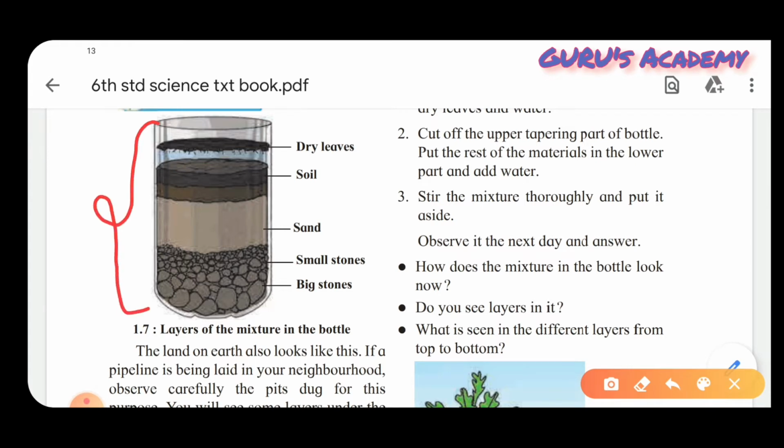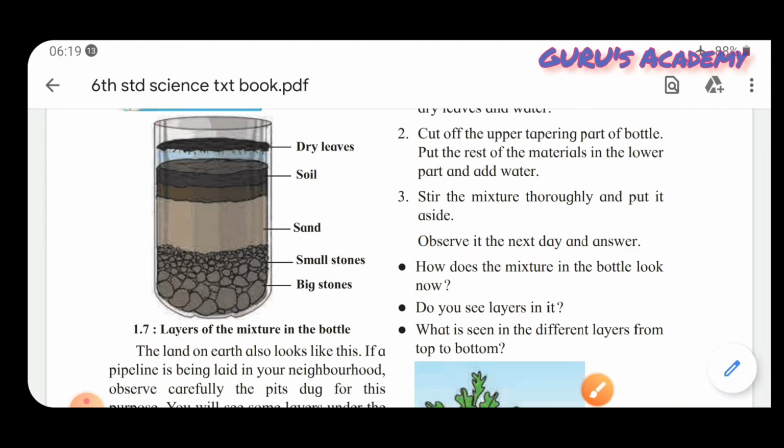First of all, you can see the dry leaves at the upper layer. Then you can see the soil. Next would be the sand, and next would be the small stones which you have taken, and at the last you can see the big stones. So students, do try this experiment at your home.